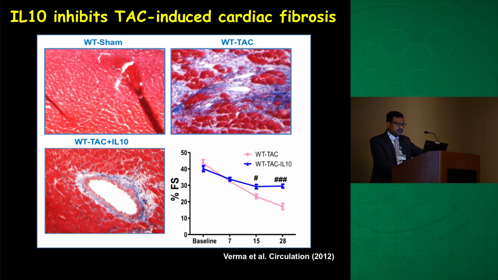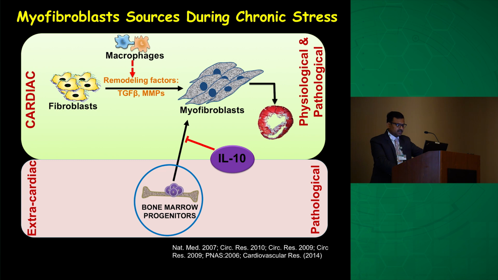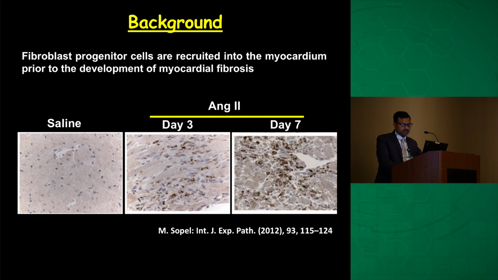Initially we thought that the major portion of cardiac fibrosis or myofibroblasts is mediated by activation of cardiac fibroblasts and macrophages. However, some subsets of bone marrow cells might mobilize from bone marrow into the myocardium, and we thought that IL-10 might inhibit their mobilization or their activation in the myocardium, and therefore regulate this fibrotic response. I started searching the literature and found a couple of papers which indicate that some progenitors for fibroblasts are mobilized into the myocardium.